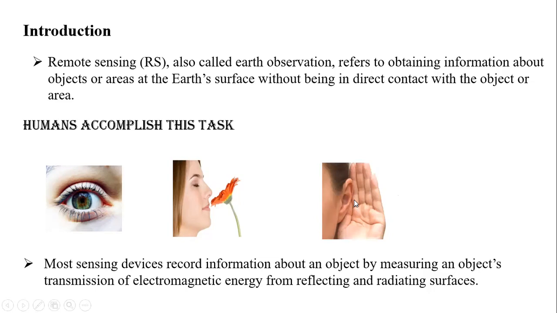So like this, we are getting information through a particular mediator. In the same way, students, most sensing devices record information. In remote sensing, devices record information about an object by measuring the object's transmission of electromagnetic energy. This is what the EMF, electromagnetic waves, are. These electromagnetic waves will reflect a radiation on the surface.